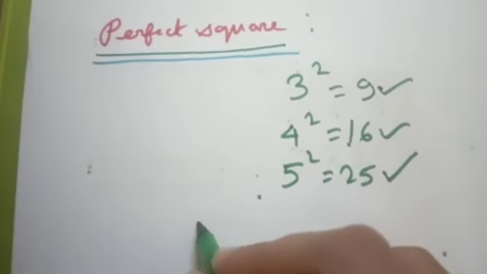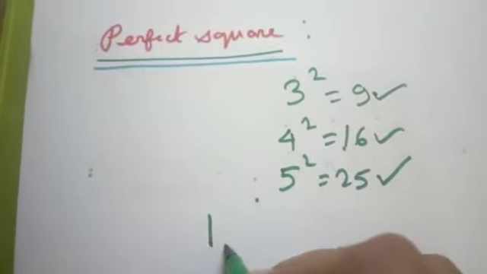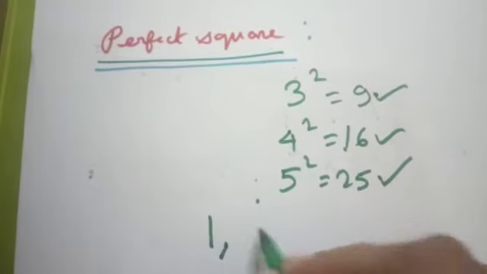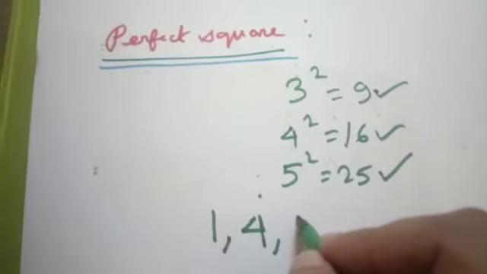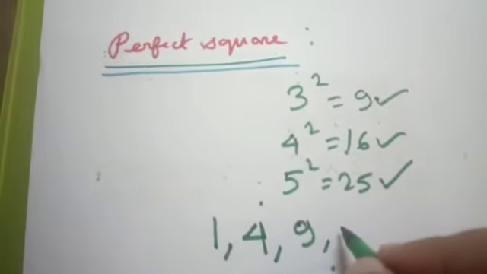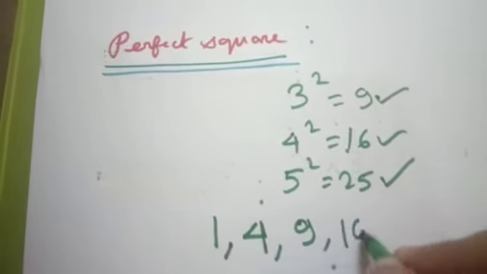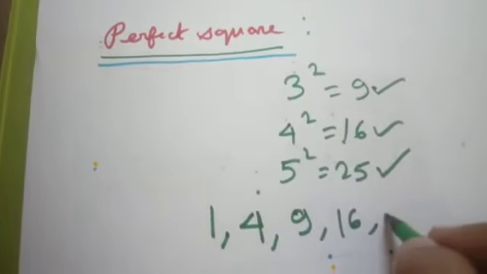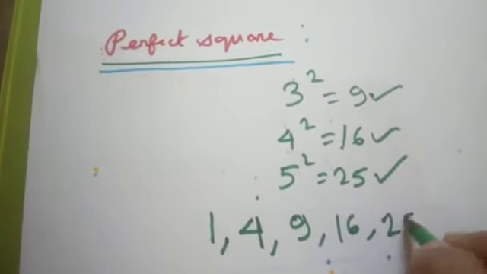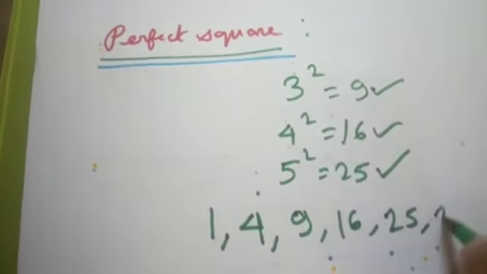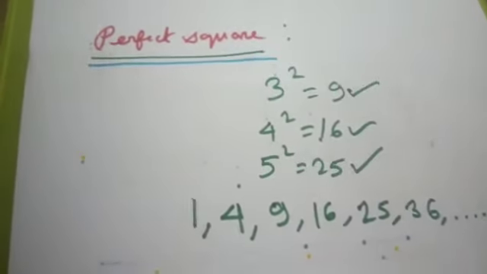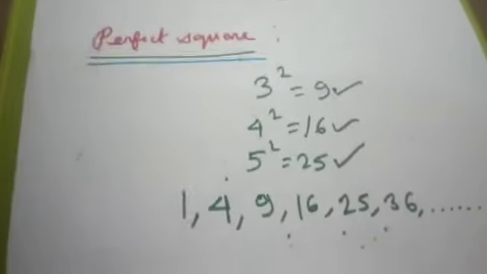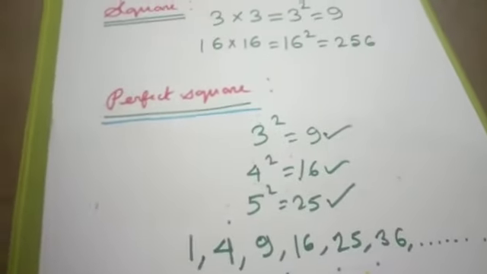Let's see some examples of perfect square. Since 1 square is 1, so it is perfect square. 2 square is 2 into 2, 4, so it is a perfect square. 3 square is 3 into 3, 9, which is a perfect square. Similarly, 4 square is equal to 16, a perfect square. 5 square is 25, 25 is a perfect square. 6 square is 36, 36 is also perfect square, and so on. Let's see some examples.